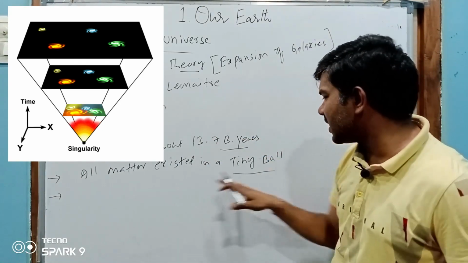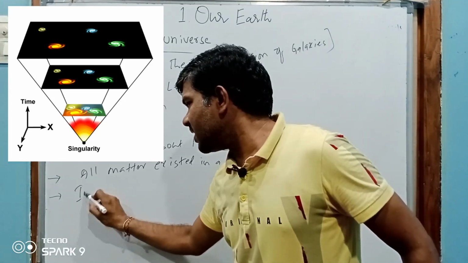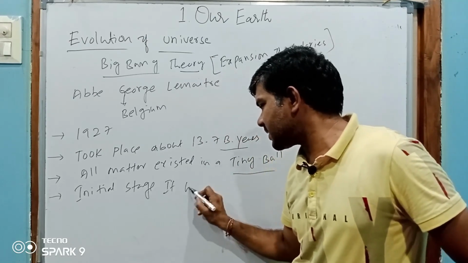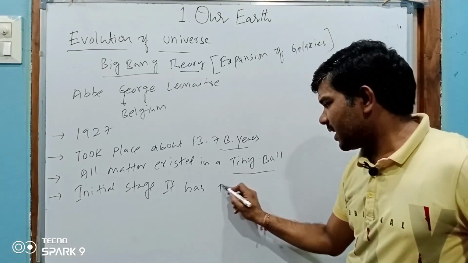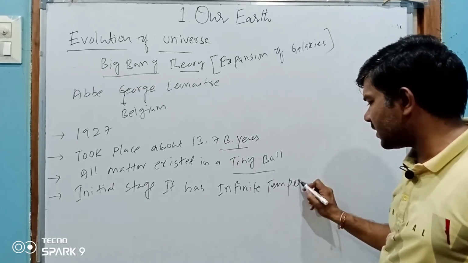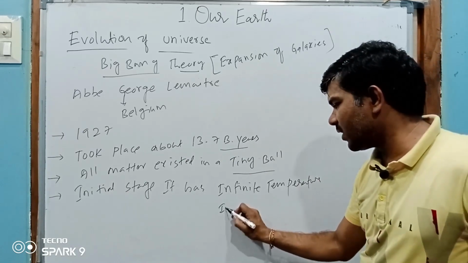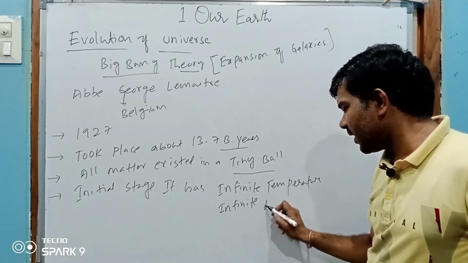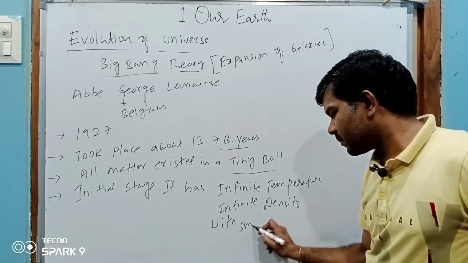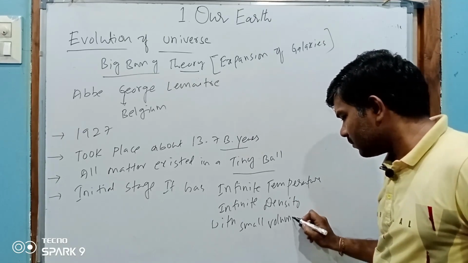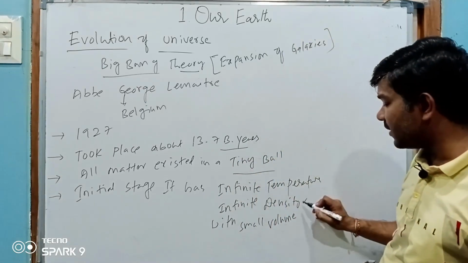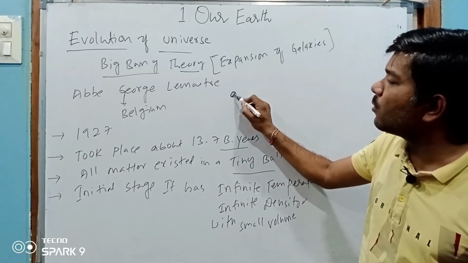So all matter existed in a tiny ball. In the initial stage, it had infinite temperature and infinite density with a small volume. The volume is very small, but it has infinite temperature and infinite density. So this small ball exploded.